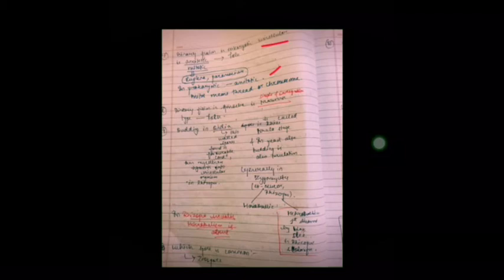Then binary fission in amoeba is not transverse type. It is simple and irregular type. Then budding in oidea. Oidea is an organism, okay?